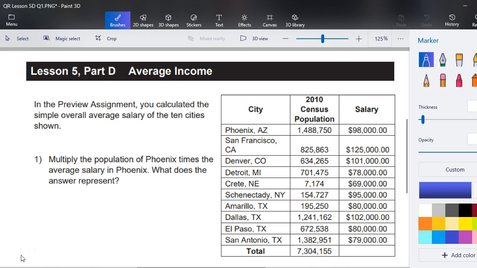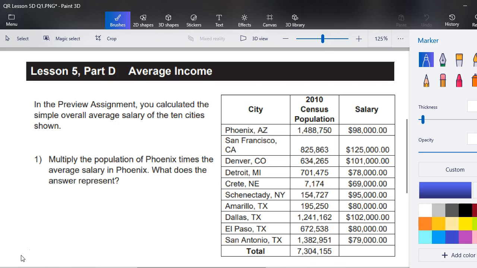In the previous assignment, you calculated the simple overall average salary of the 10 cities shown. It says to multiply the population of Phoenix times the average salary in Phoenix, and what does this answer represent? Go ahead and hit pause, write down a calculation, and then come back and we'll do it together.